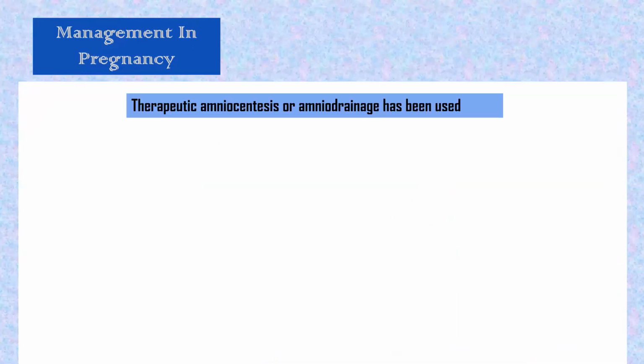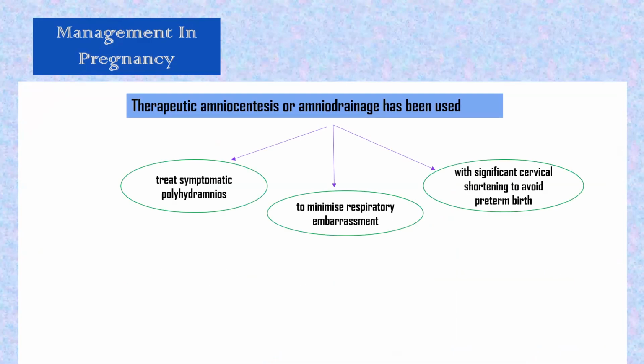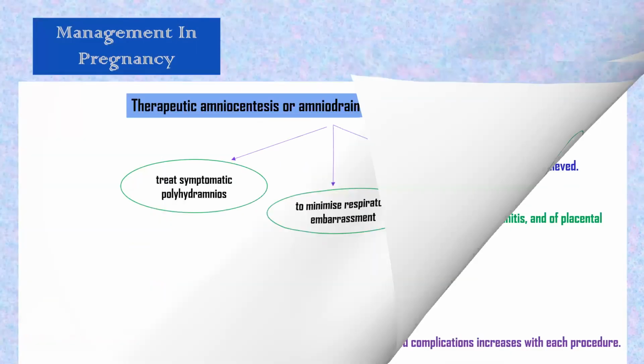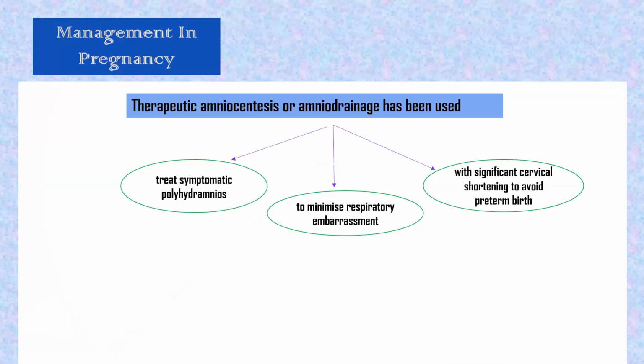Now here, therapeutic amniocentesis or amniodrainage, where we said there is maternal respiratory distress or high risk of preterm labor. So this therapeutic amniocentesis or drainage is done for what? To treat symptomatic polyhydramnios, to minimize respiratory embarrassment, with significant cervical shortening, to minimize the possibility of preterm birth. Okay, clear here? Therapeutic amniocentesis or amniodrainage.